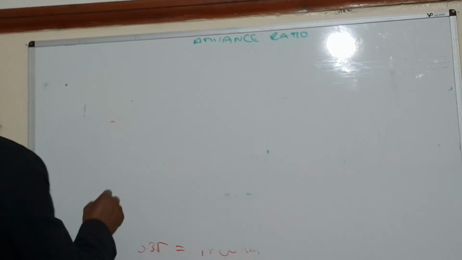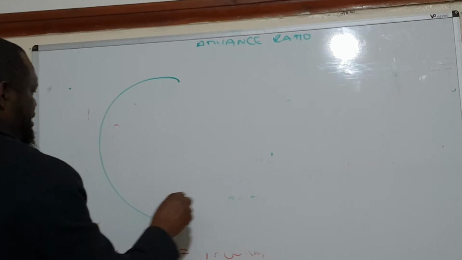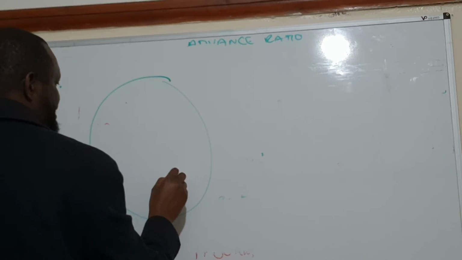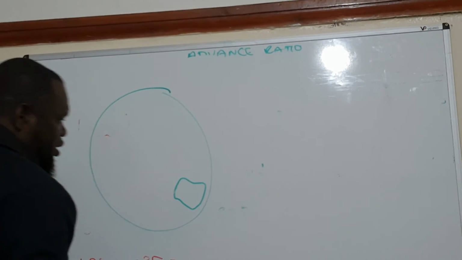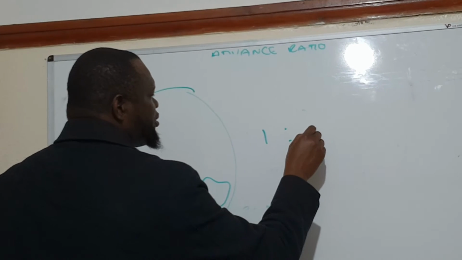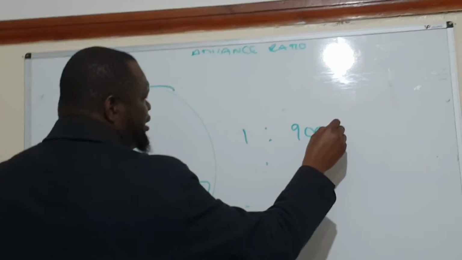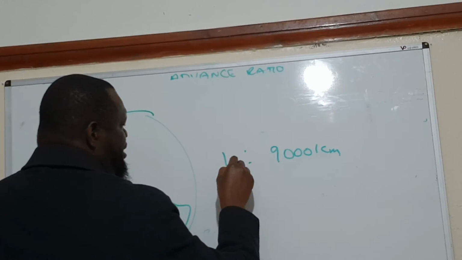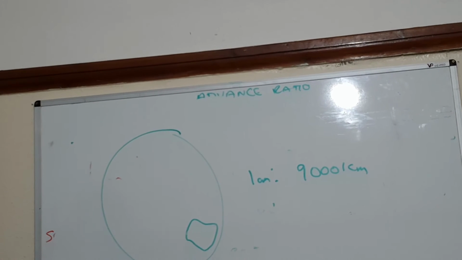Yes, Australia, you know, Australia is down, down, down. If you look at the earth, Australia is somewhere here. But it says 1 centimeter is equal to 9,000 kilometers. Meaning 1 centimeter on the map is 9,000 kilometers, yes?